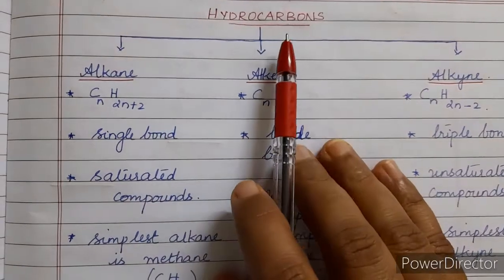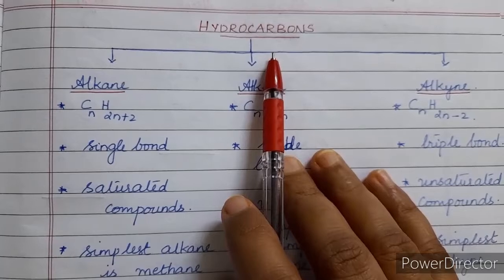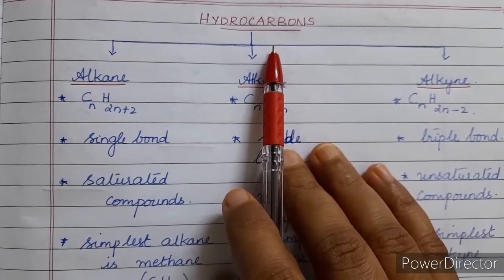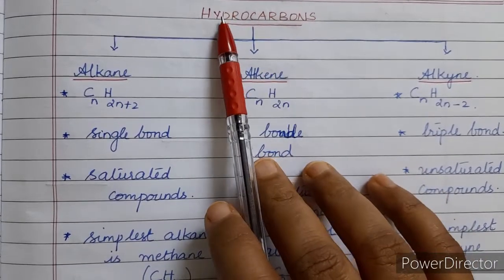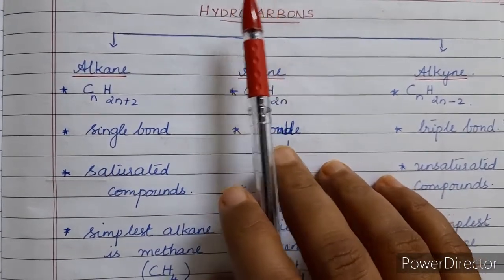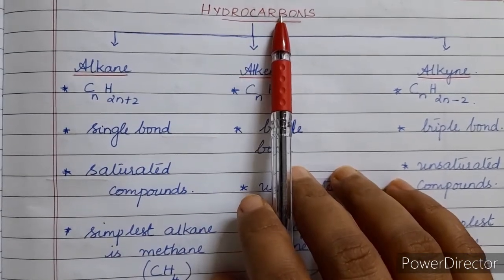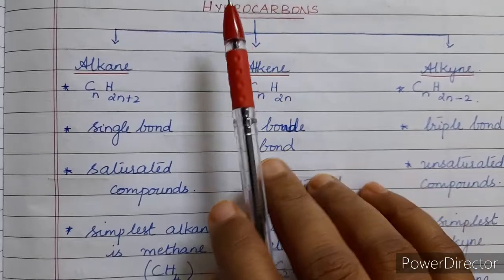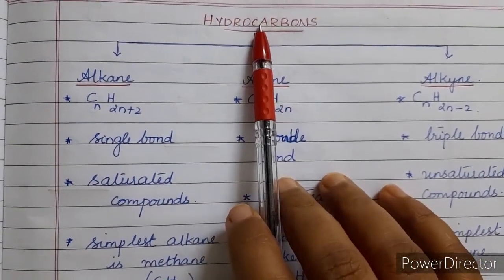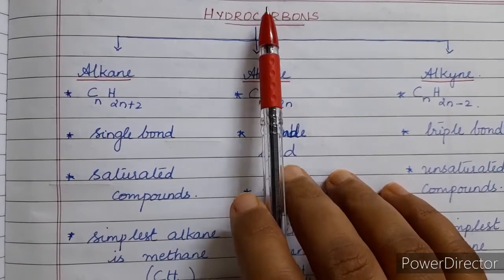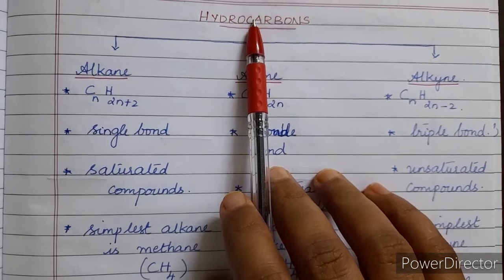Next, we'll move to hydrocarbons. Now, what do you mean by hydrocarbons? Now, we said that the organic compounds consist of carbon, isn't it? Now, these hydrocarbons, as the name indicates, consist of hydrogen and carbon. So, it consists of only hydrogen and carbon. So, it is named hydrocarbons. Now, the carbon atoms join together to form the framework of the compound. These hydrocarbons are the parent organic compounds.